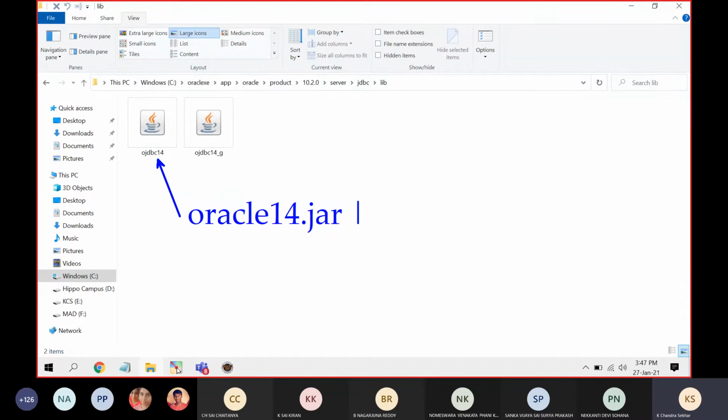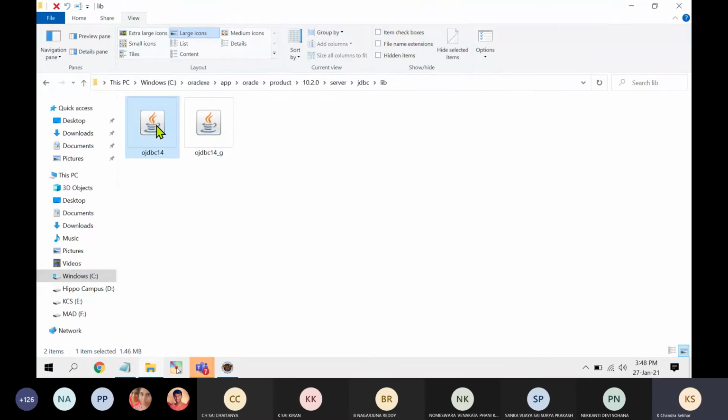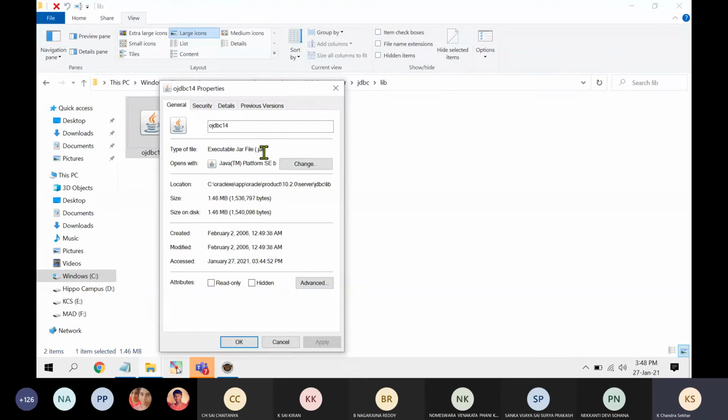So the point is, for our Java project, if you want to work with a JDBC application, this is called the dependency file. What is the dependency file? It is the Oracle jar file. Try to see the extension for this one.